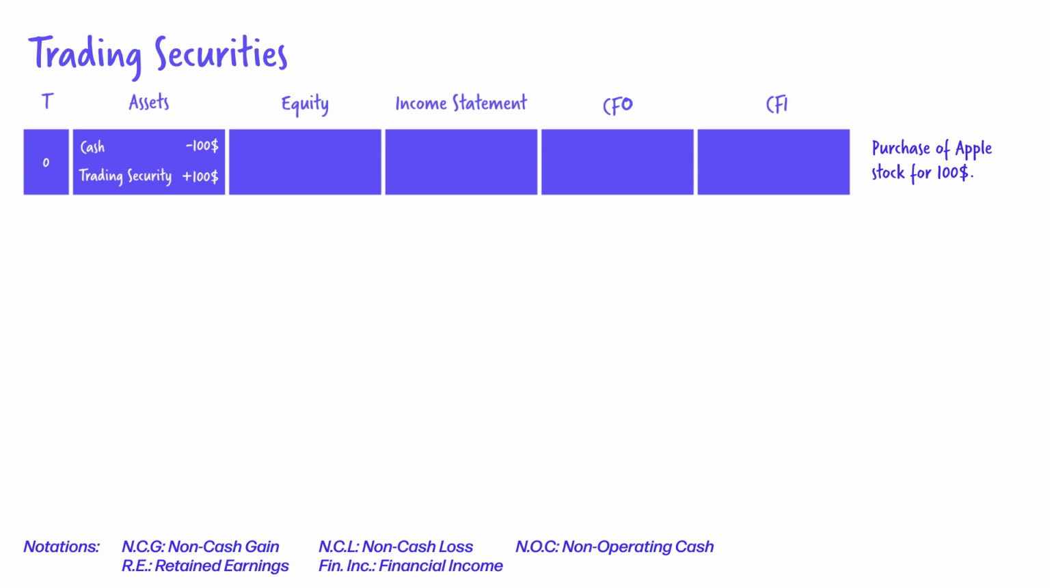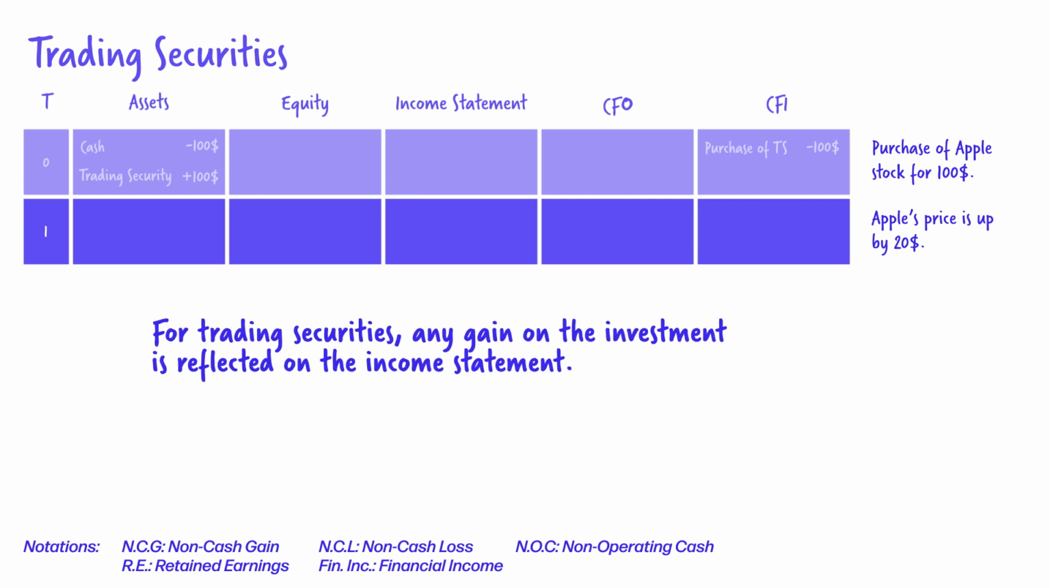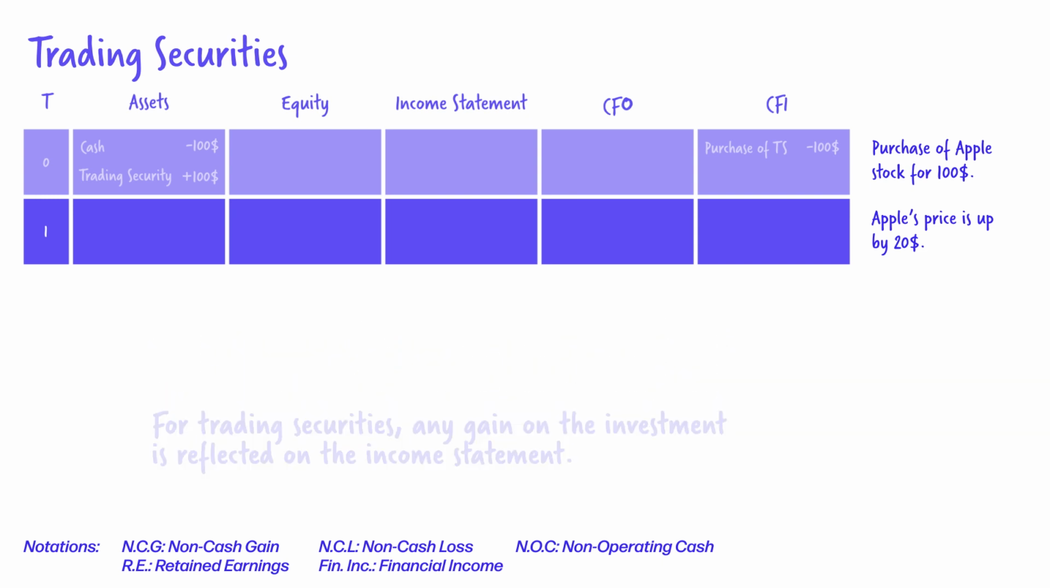Since we spent $100 of our cash, then this cash outflow would show up on the cash flow statement, and that would come up under investments as minus 100. Apple is traded on the stock exchange, so its price changes every single day. Assume you wake up the next morning and you see that Apple's price has gone up by $20. Well, for trading securities, any gain on the investment is reflected on the income statement, which is now higher by 20. This goes under financial income, normally netted against interest expense.